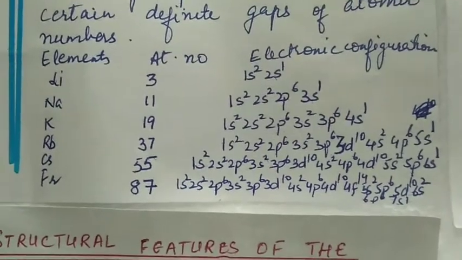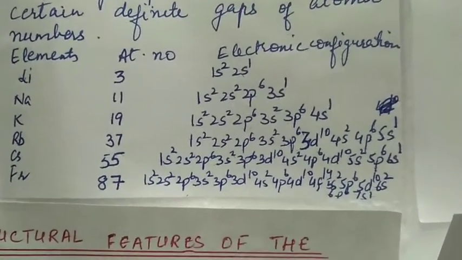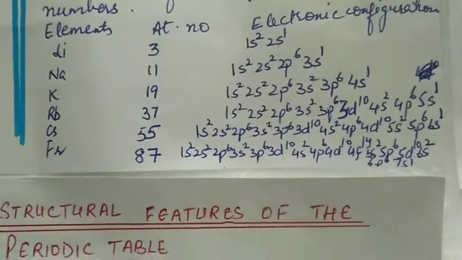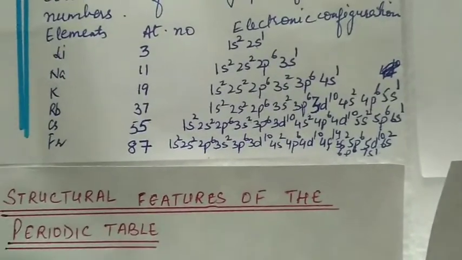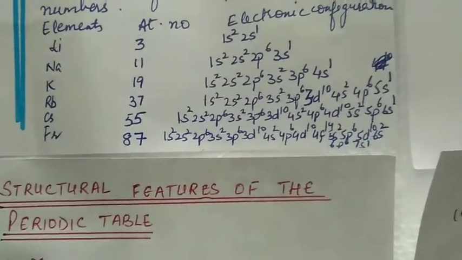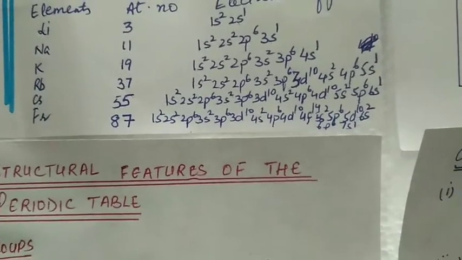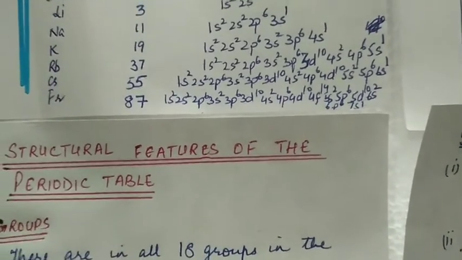Similarly, in sodium, 1s2, 2s2, 2p6, 3s1, the last electron, only 1 electron in the outermost shell and that too in the s subshell. Similarly, for potassium, 1 electron in 4s, for rubidium, 1 electron in 5s, for cesium, 1 electron in 6s, and for francium, 1 electron in 7s.